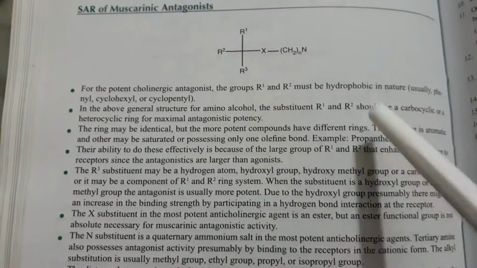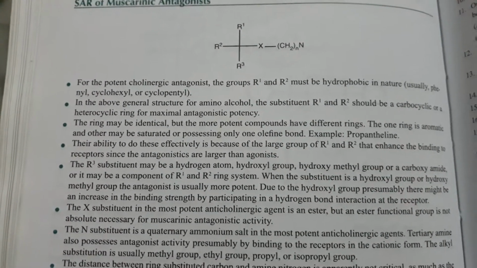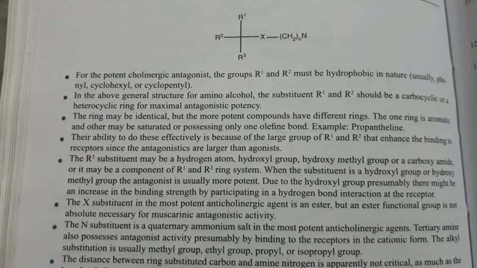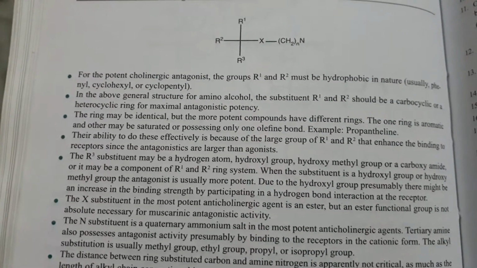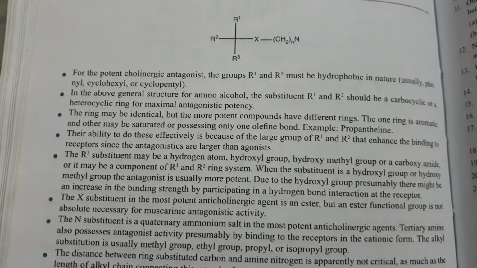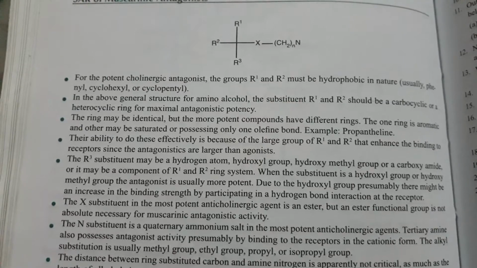Now come to the R3 position. The R3 substituent may be a hydrogen atom, hydroxyl group, hydroxymethyl group, or a carboxamide, or it may be a component of the R1 and R2 ring system.